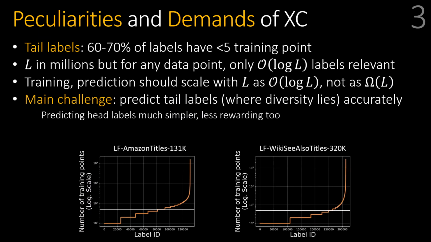Extreme classification deals with the scenario involving millions of labels. A peculiar characteristic of the scenario is the presence of head and tail labels. Most of the L labels turn out to be what we call tail labels, which comprise 60 to 70% of the label space. These are very rare, and very few training points, often less than 5, are tagged with such labels. Whereas some of the labels are popular head labels and have lots of training data. The challenge in extreme classification is always to predict the diverse and more descriptive tail labels.